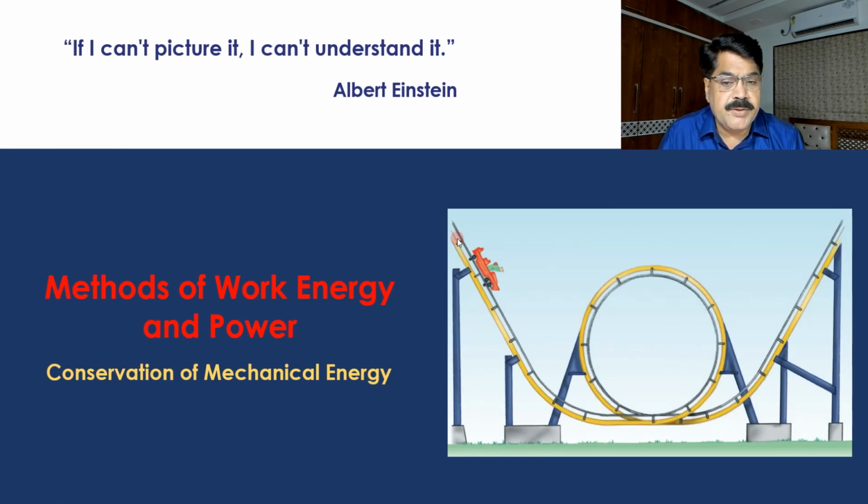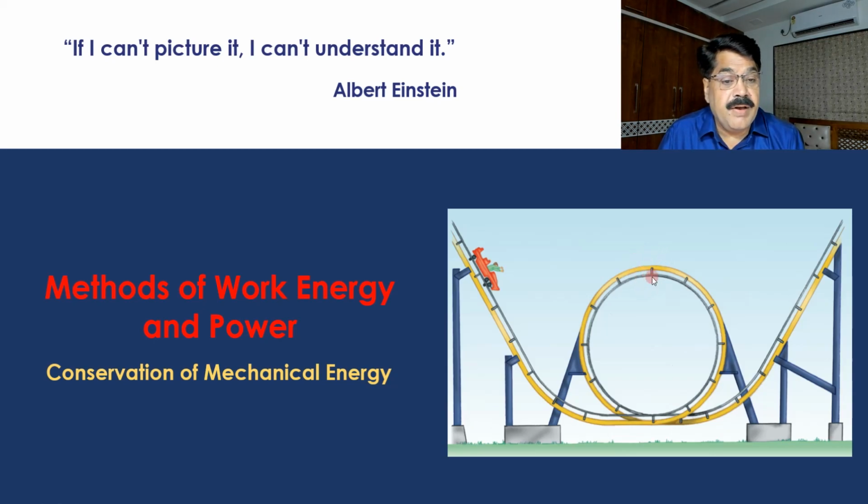Now see on this screen, you can see a diagram. This diagram is of a roller coaster, and at first sight it appears that if the car is released from here, it will reach this height. Now the question is whether this car is capable of encircling this vertical loop or not. For that purpose, we have to ensure that at this top point, the conditions are fulfilled. For that, we have to apply Newton's law here.